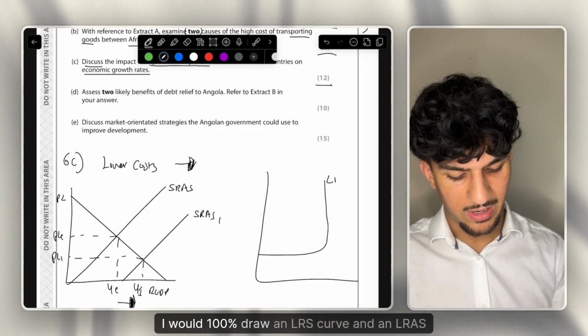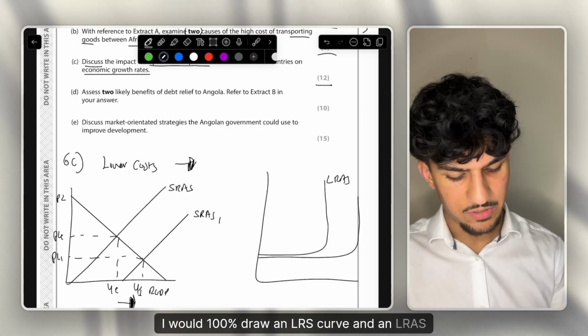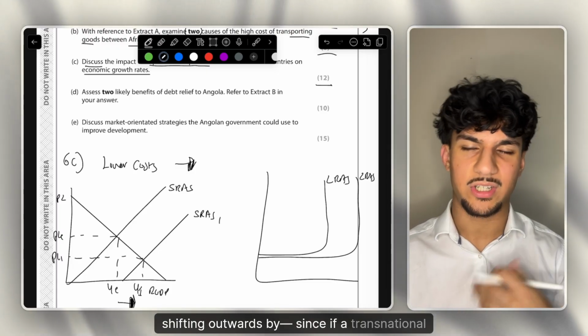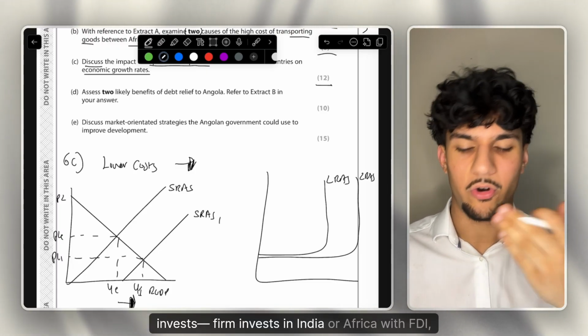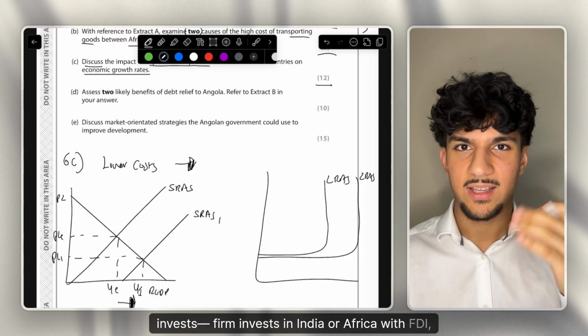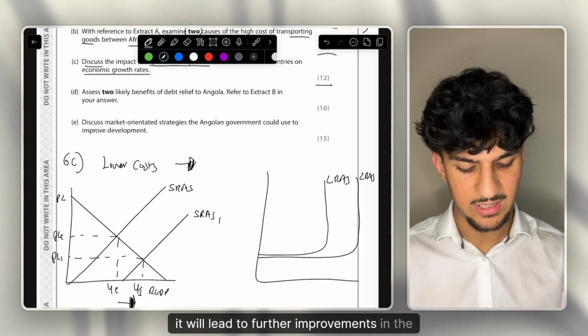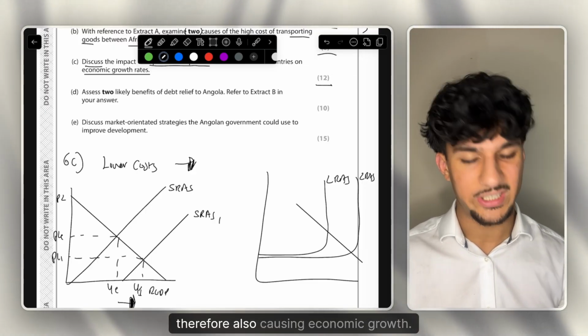I would 100% draw an LRAS curve and an LRAS shifting outwards. Why? Since if a transnational corporation, if a firm invests in India or Africa with FDI, it will lead to further improvements in their infrastructure, therefore also causing economic growth.